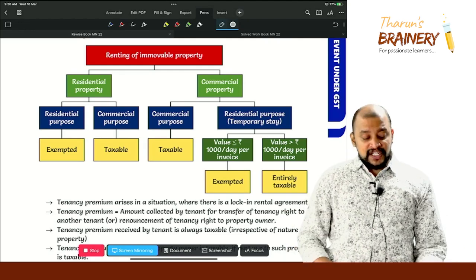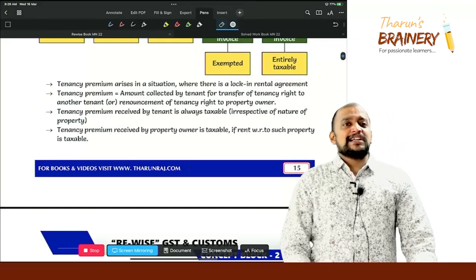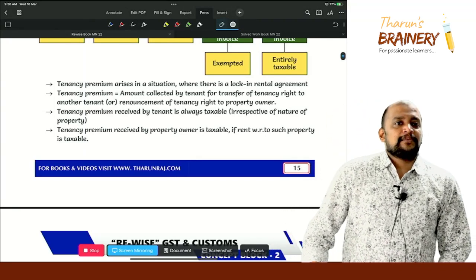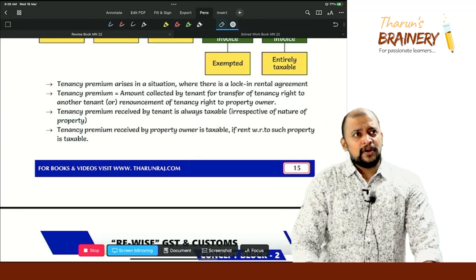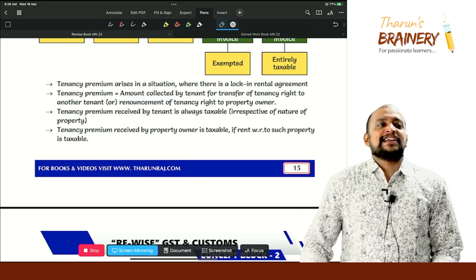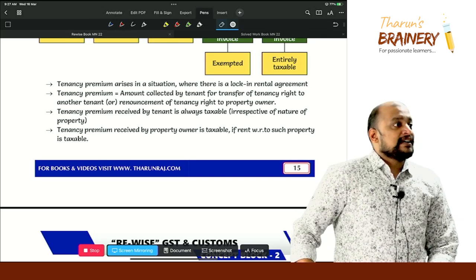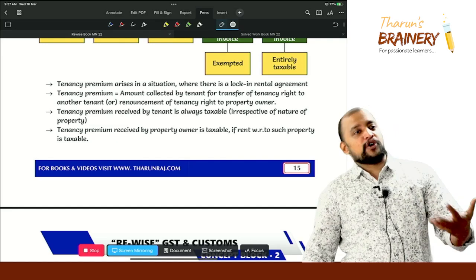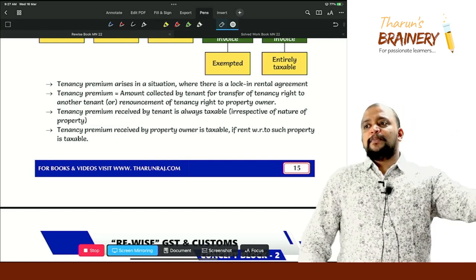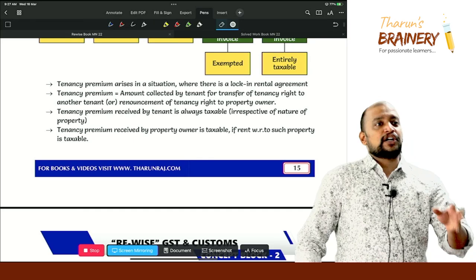So can we transfer tenancy rights? So generally it is not possible in many states. Right now only in one state this possibility is there, that is Maharashtra. Transfer of tenancy rights is possible. It is widely being done in Maharashtra, that too in Mumbai.